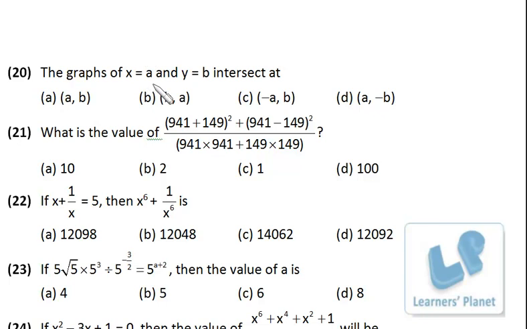The graph of x is equal to a and y is equal to b intersect at. Okay. X is equal to a, so this is x is equal to a, y is equal to b, this is y is equal to b, so they will intersect over here. So the x coordinate of this point will be a and the y coordinate will be b.